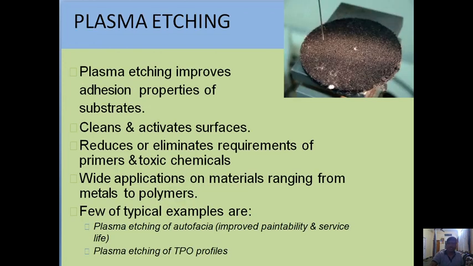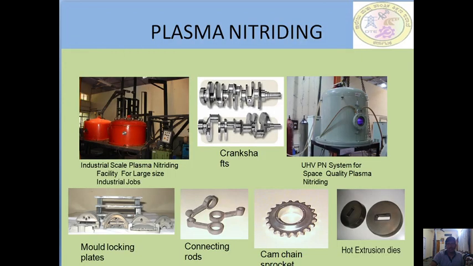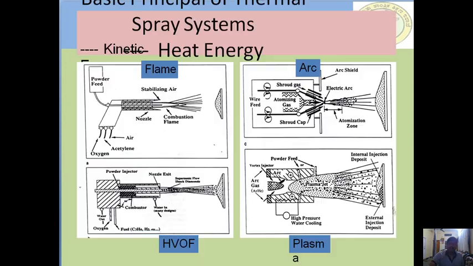This is plasma etching. See, these are the different types of parts for cars where we use this in order to achieve the required properties on the surface. This is plasma nitriding. By using plasma nitriding on different types of parts, we are going to achieve the required properties.